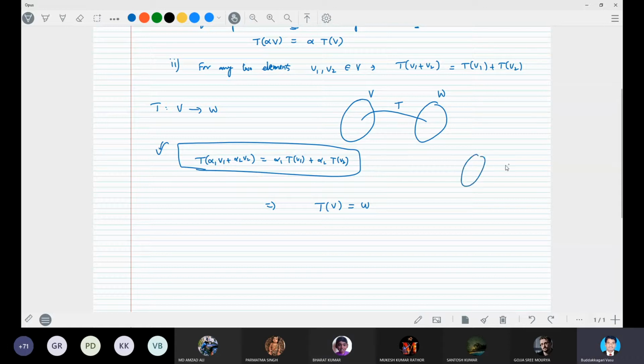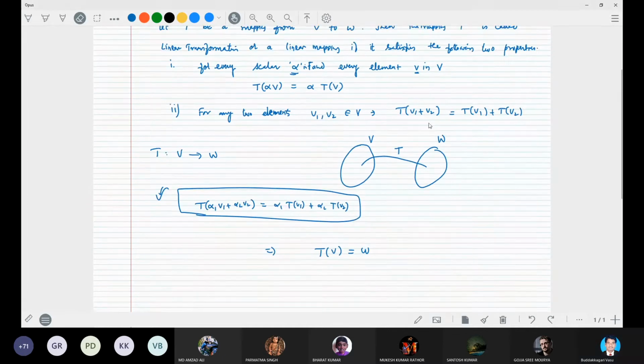You know what is the function definition, which we can write as f of x is equal to y. Every element of A needs to map to at least one element in B. The mapping is said to be a linear mapping if it follows these two conditions: scalar multiplication and vector addition, that's all.